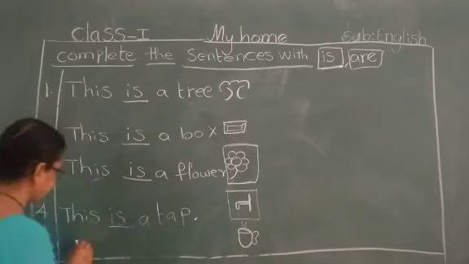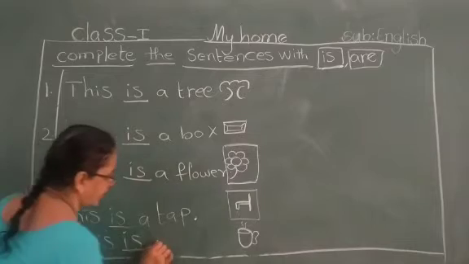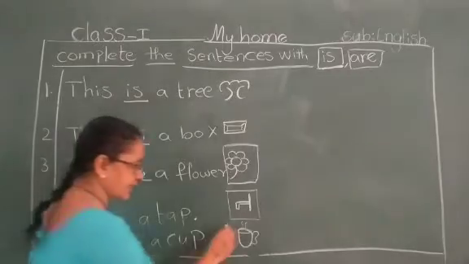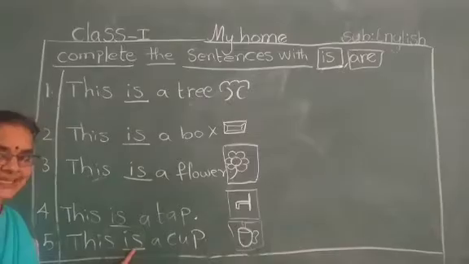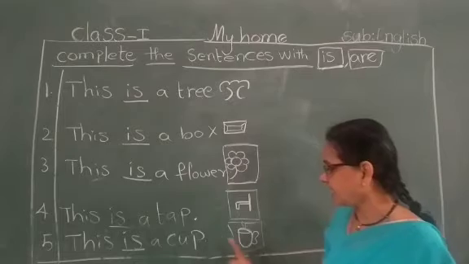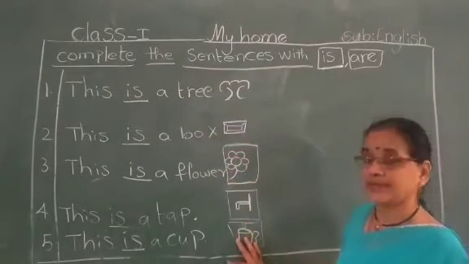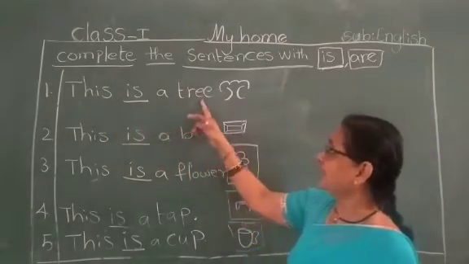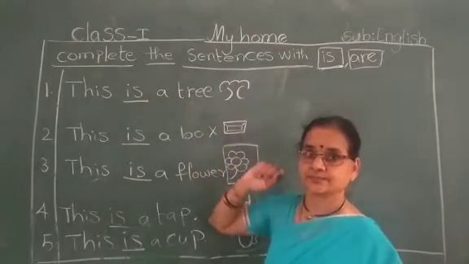Okay. Now shall I write sentence? This is a cup. Understood? Only one cup. That's why I am using is. Now understand? Yes. This is a cup. Only one. So see all. Only one thing. This is a tree. A means only one. That's why I am using is.